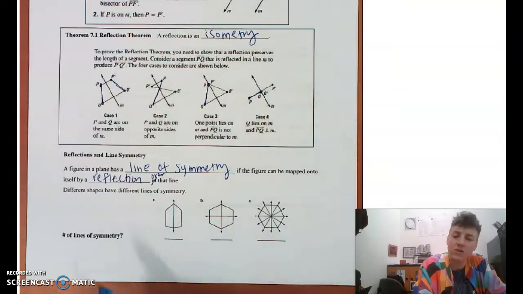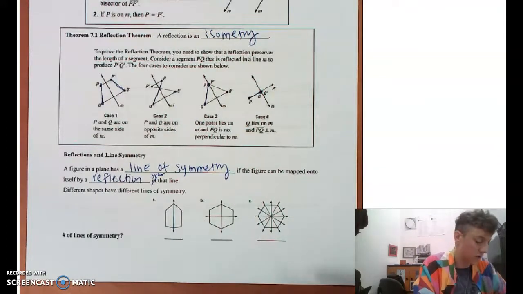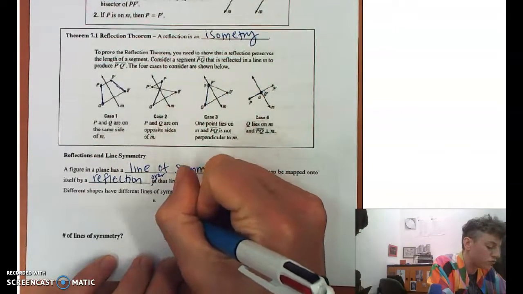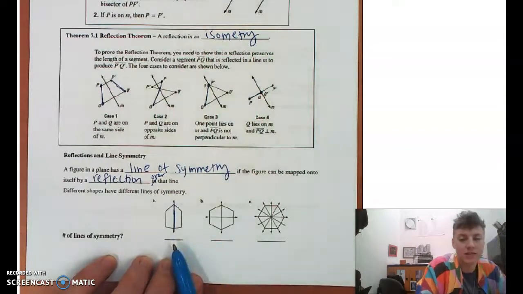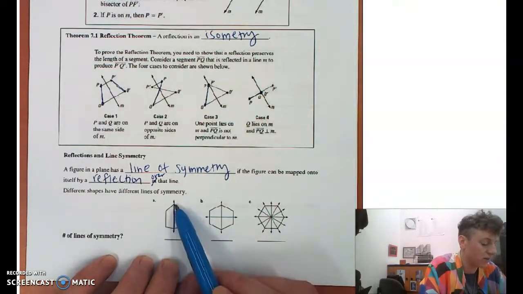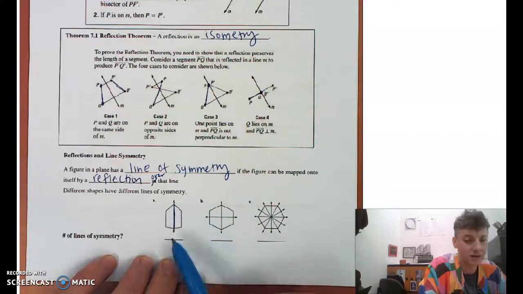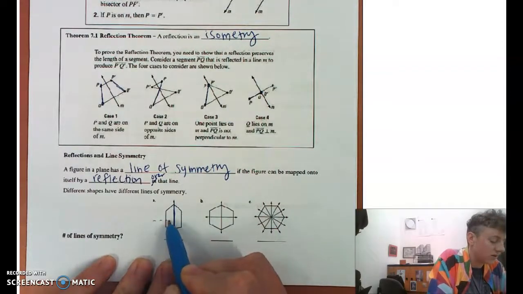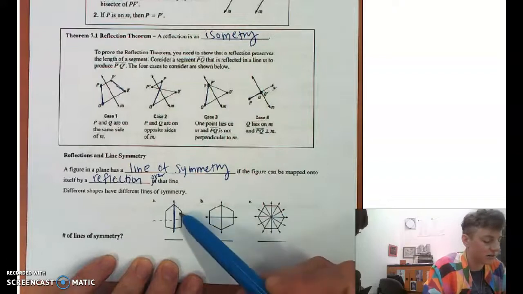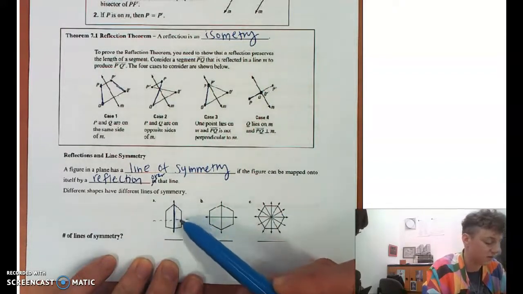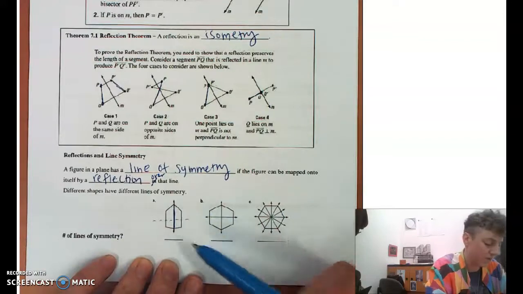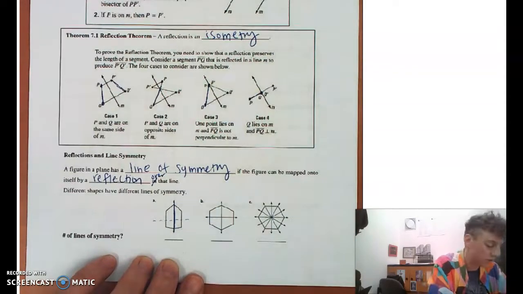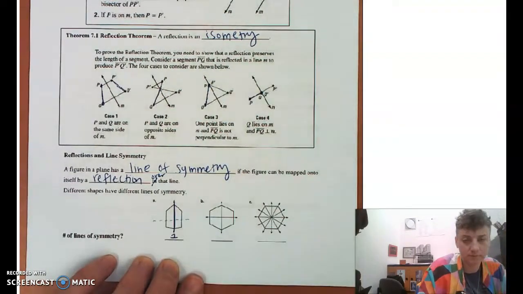How many lines of symmetry do we have in these figures? Well, they're drawn for you, but the only way to chop this guy so that if I reflected it, it would be perfectly symmetrical across that line is this way. Think about if I tried to chop it this way. Okay, that's not right, each of these pieces are not the same halves. Like that bottom half is not equal to that top half. But in this real line of symmetry, the right half and the left half are exactly equal to each other. So that's got one line of symmetry.